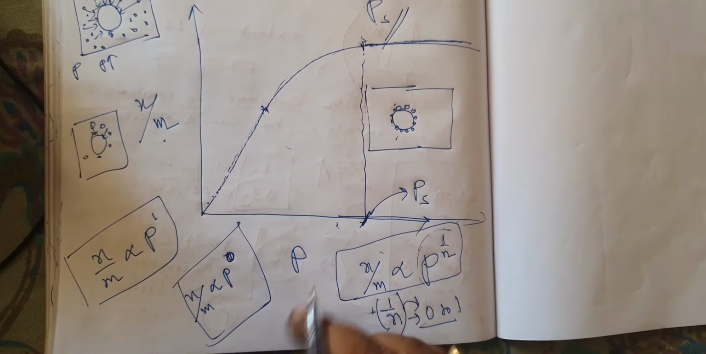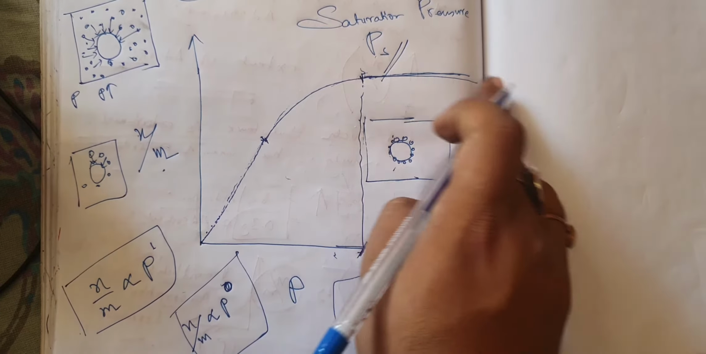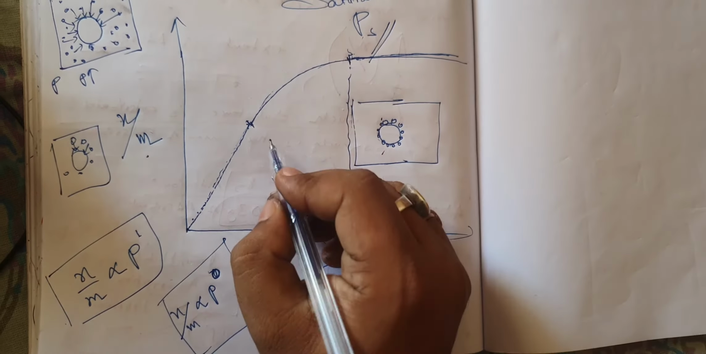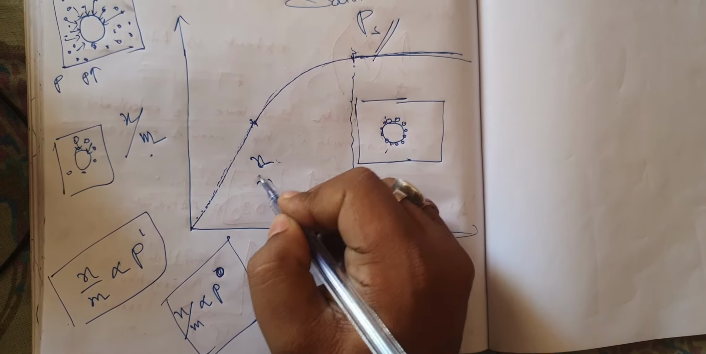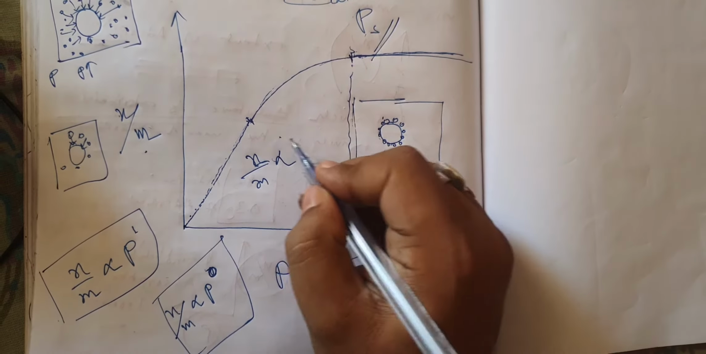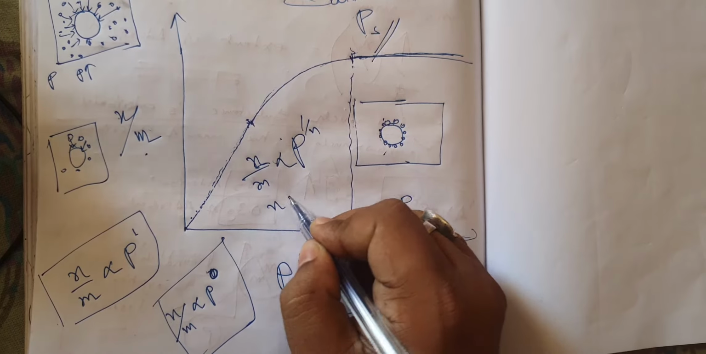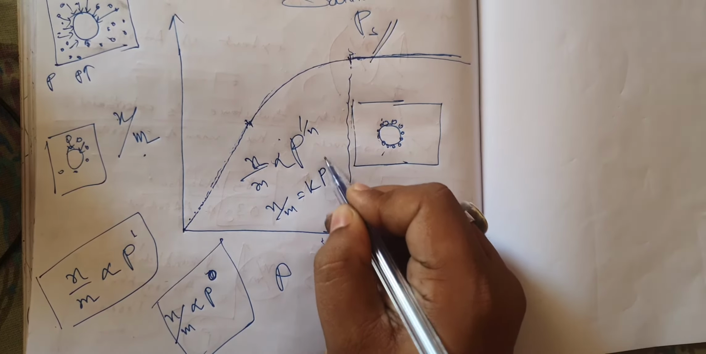Now, one interesting thing is that I can express the entire graph as x by m proportional to p to the power 1 by n, or x by m is equal to k into p to the power 1 by n.